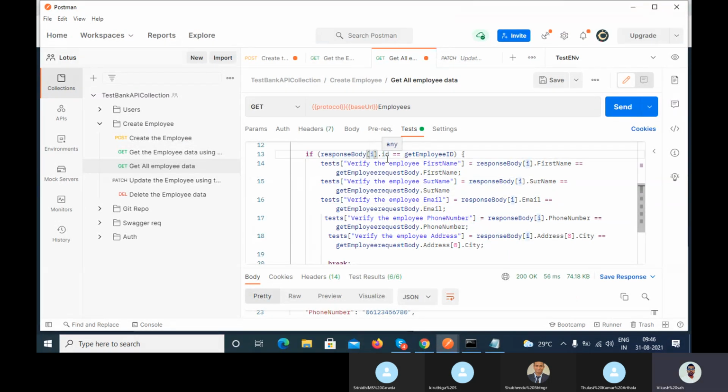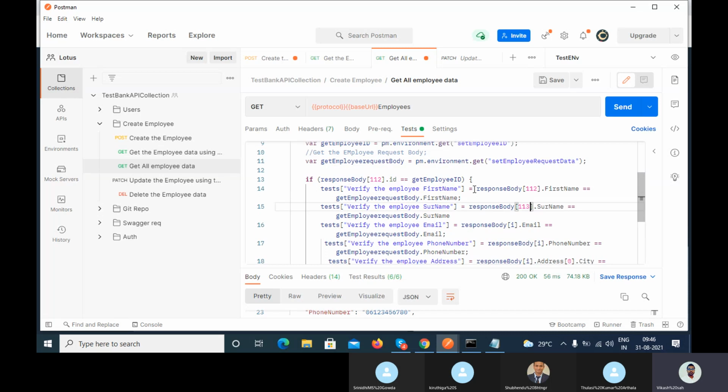Whatever the value, let's suppose the condition becomes true at index 112, so that value will be assigned everywhere, 112, not the other ones, because for the others it's not going inside the if condition, right? Clear? Yes, Vikash, I got it.